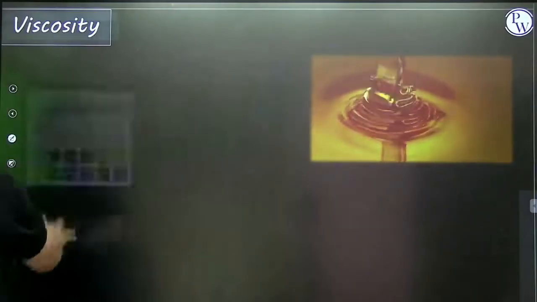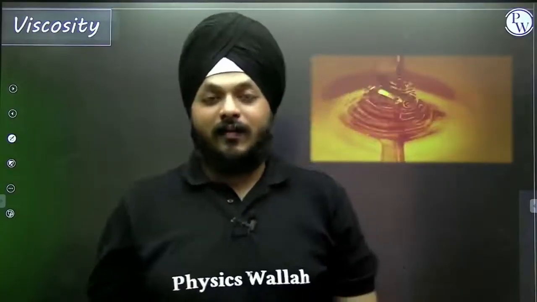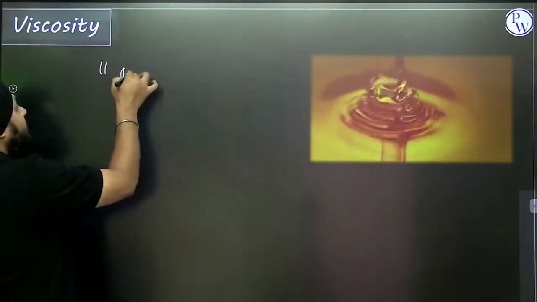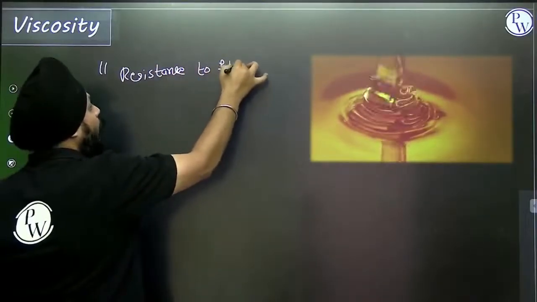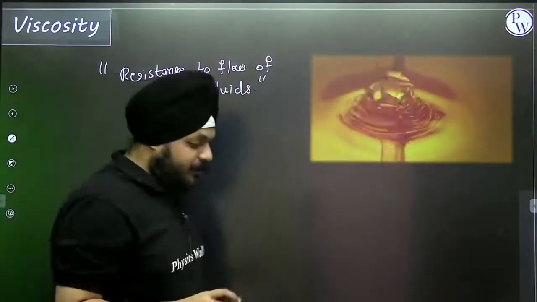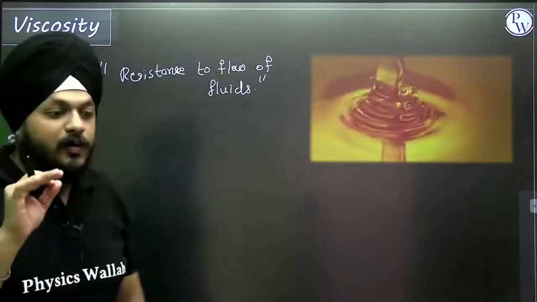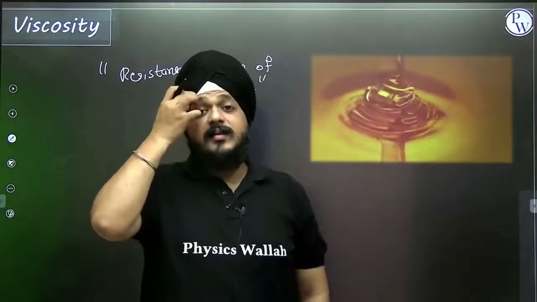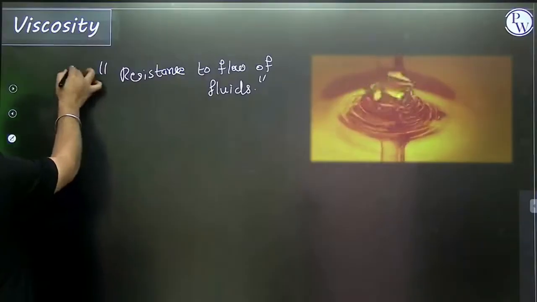If we want to understand this, let's take an example of the Dabur ad. What does it state? Viscosity. First of all, in simple terms, viscosity is the resistance to flow of fluids. In thousands of resources there are lots of definitions, but in simple terms, resistance to its own flow is defined as viscosity.